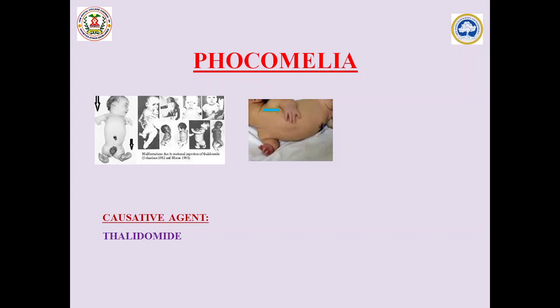Phocomelia is a teratogenic effect caused by the drug thalidomide. Thalidomide was given in the 1960s to pregnant women to treat morning sickness. It has antiemetic property and mild sedative action, so thalidomide was prescribed. But later on, during post-marketing surveillance, thousands of women who consumed thalidomide during their pregnancy gave birth to children with seal-like limbs. Seal-like limbs are referred to as phocomelia. So shortened limbs were seen.